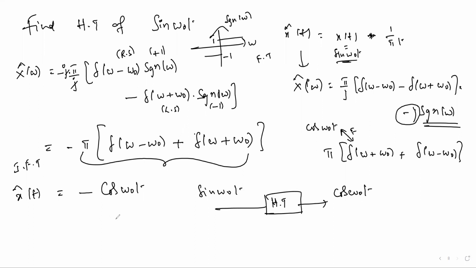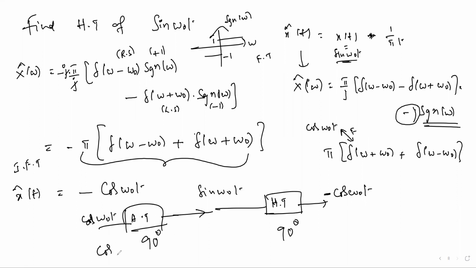And if you recall, cos omega naught t Hilbert transform gives sin omega naught t. After applying Hilbert transform once again to this sin omega naught t, what we get? Minus cos omega naught t. Here I have a minus sign. Hilbert transform is a 90 degrees phase shift. Again 90 degrees phase shift.